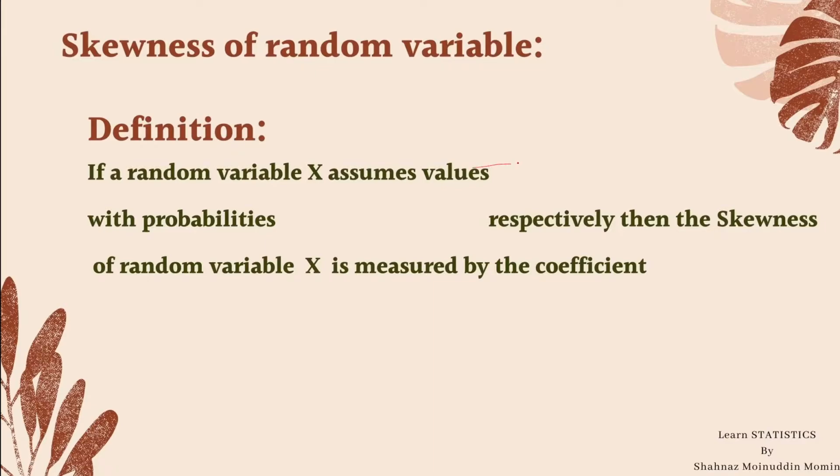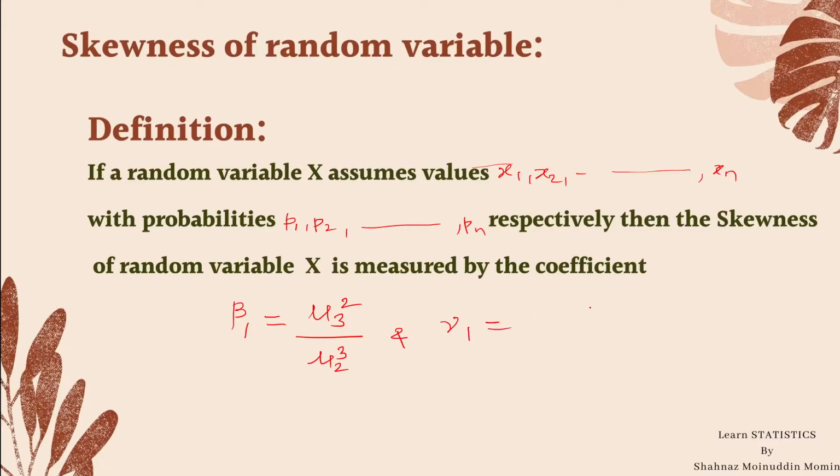If a random variable x assumes values x1, x2, likewise up to xn with the probabilities say p1, p2, pn respectively, then the skewness of a random variable x is measured by the coefficient which is denoted by beta 1 is equal to mu3 square divided by mu2 cube, and by gamma 1 is equal to under root of beta 1.